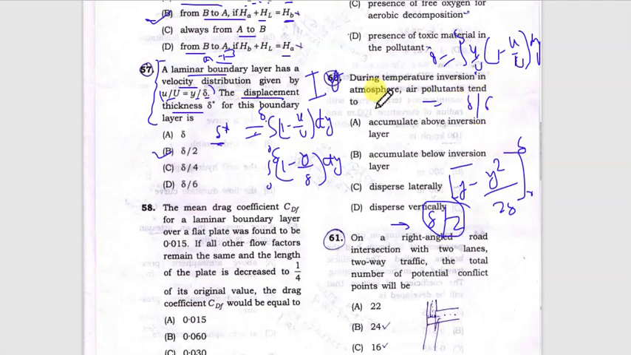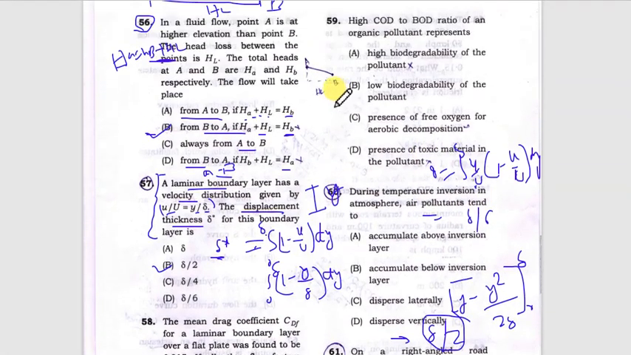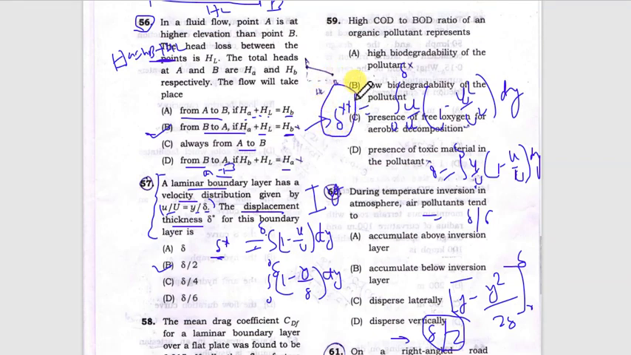Similarly, for energy thickness, del double star, the equation is the integration from 0 to del of u upon U times 1 minus u square upon U square, dy. So this is the equation. You can also find a similar result using this equation. Whenever energy thickness is asked, you can use this formula to find it out.